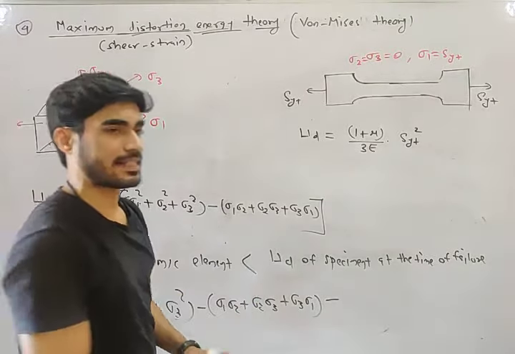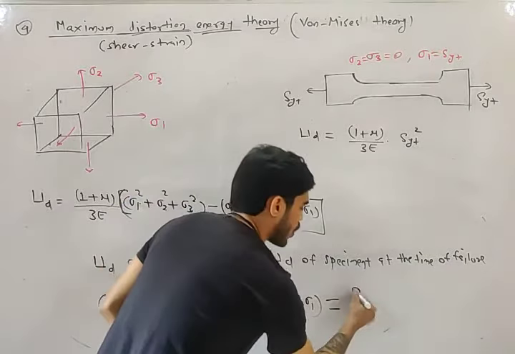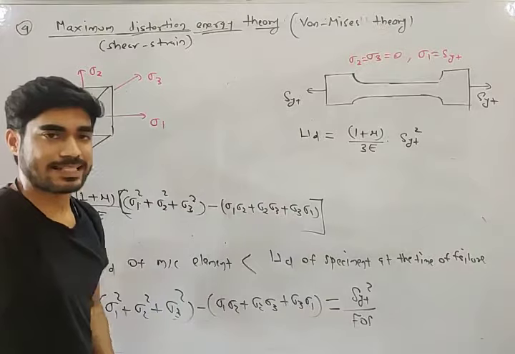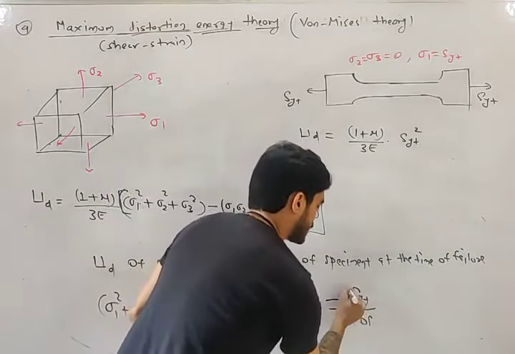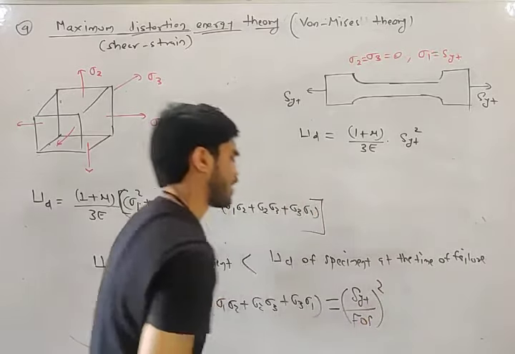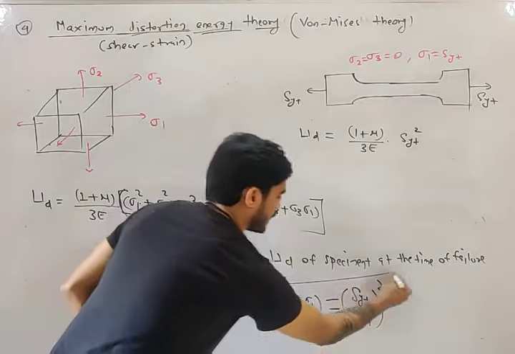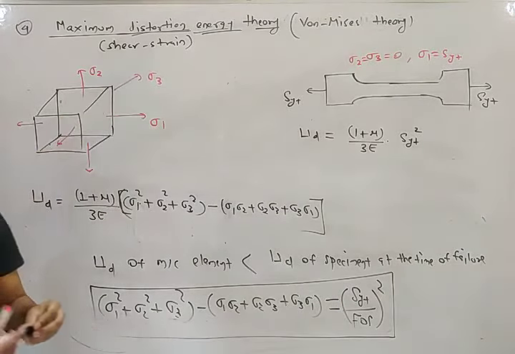If you remove the less than sign and introduce factor of safety, it will not be SYT square by FOS, as I explained last time. You will get SYT by FOS, whole square. Just put the value in the equation, and this is the equation according to distortion energy theory.